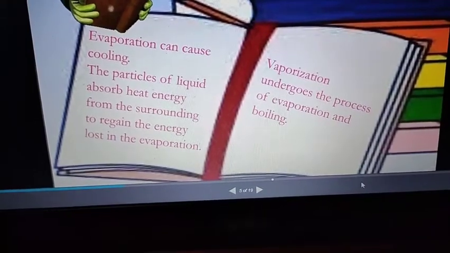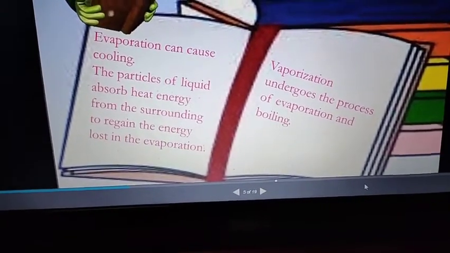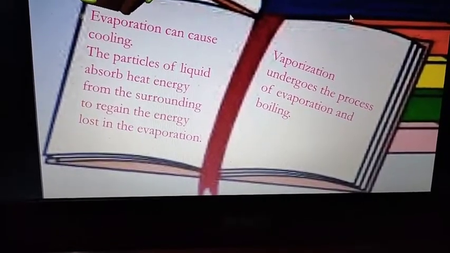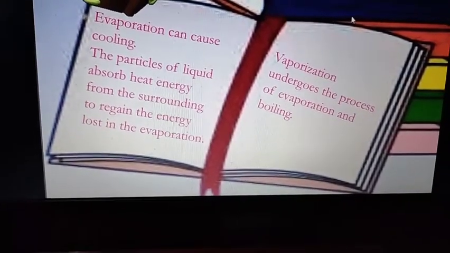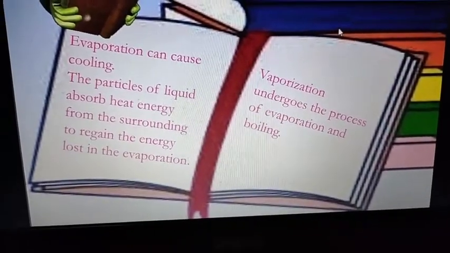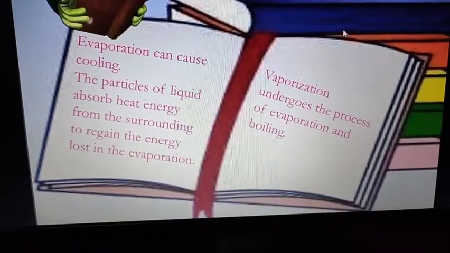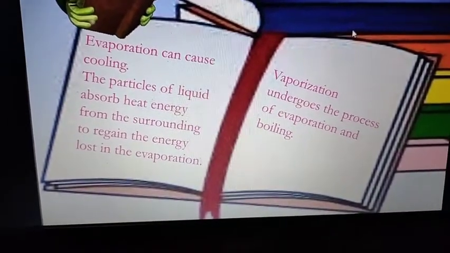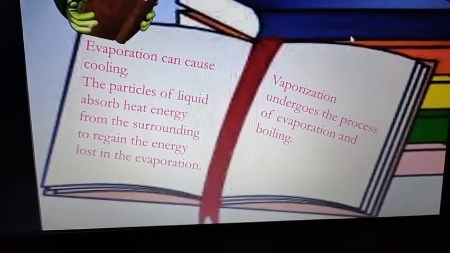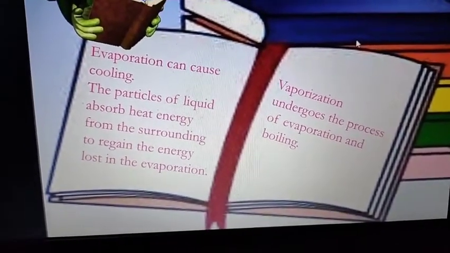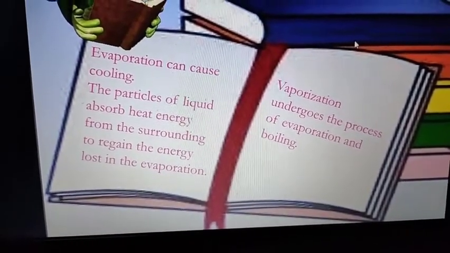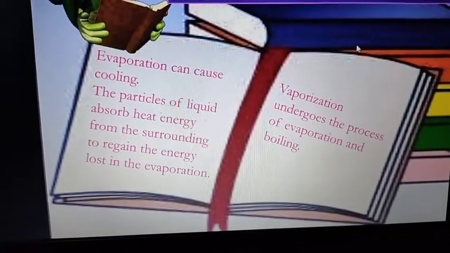Vaporization undergoes the process of evaporation and boiling. Now when water is heated to boiling, obviously it gets converted into vapor. When this vapor is condensed, it gives back liquid water, right? So this condensed water has all the properties of the original water. So we call evaporation a physical change.